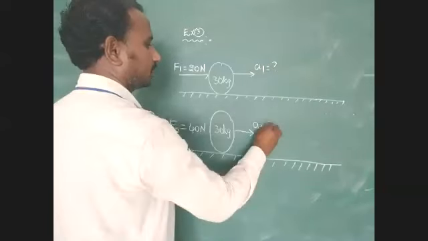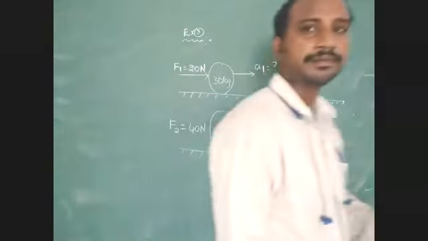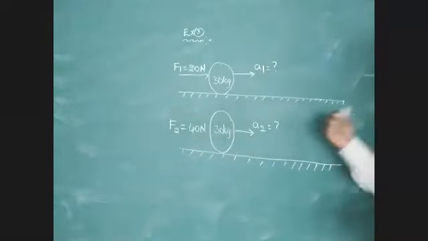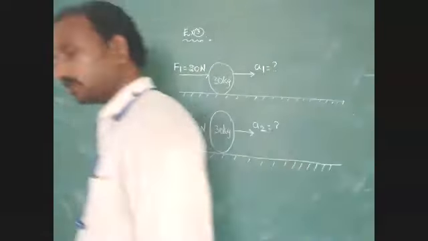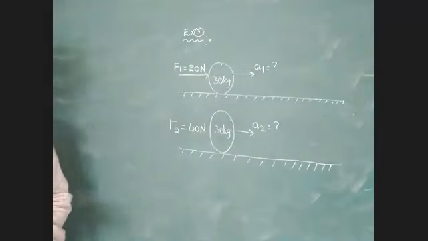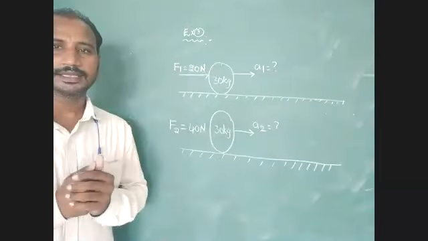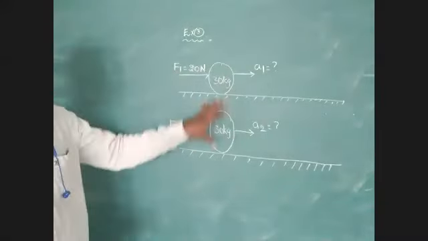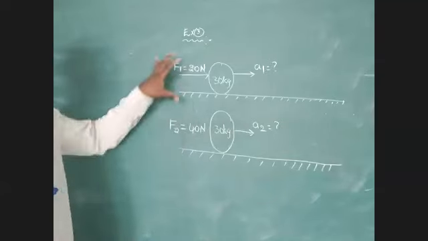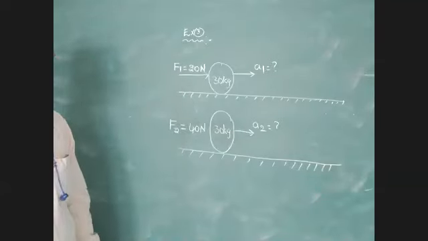A1 equal to question mark, A2 equal to question mark. Just identify this condition. Here mass is constant but force is not the same.